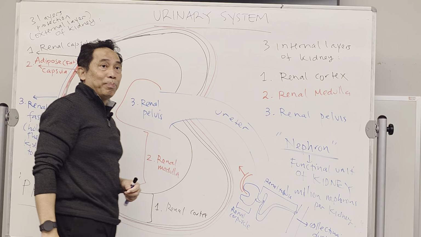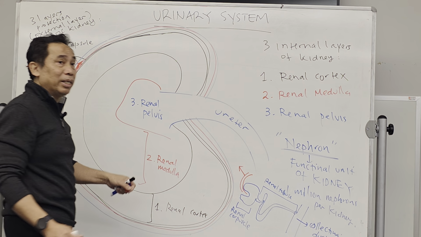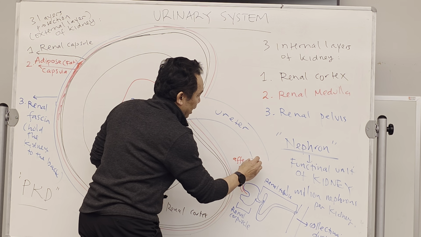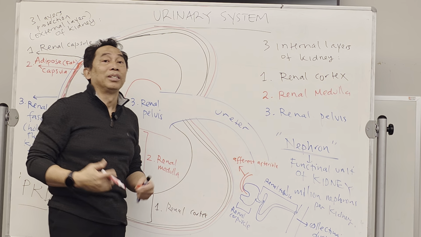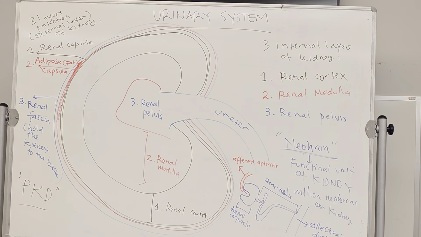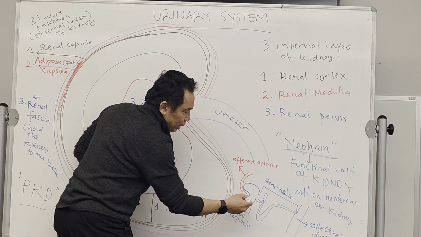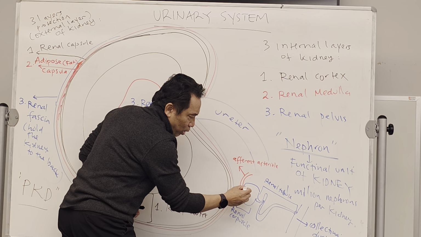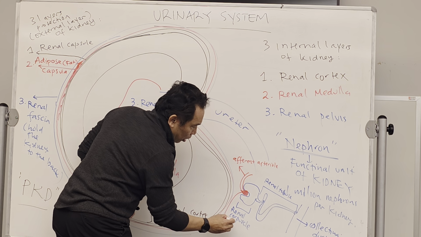The blood vessel that enters into the renal corpuscle is called the afferent arteriole. Remember, an arteriole is the smallest artery that enters into the capillaries. And over here, inside the cup, is the structure called the glomerulus.